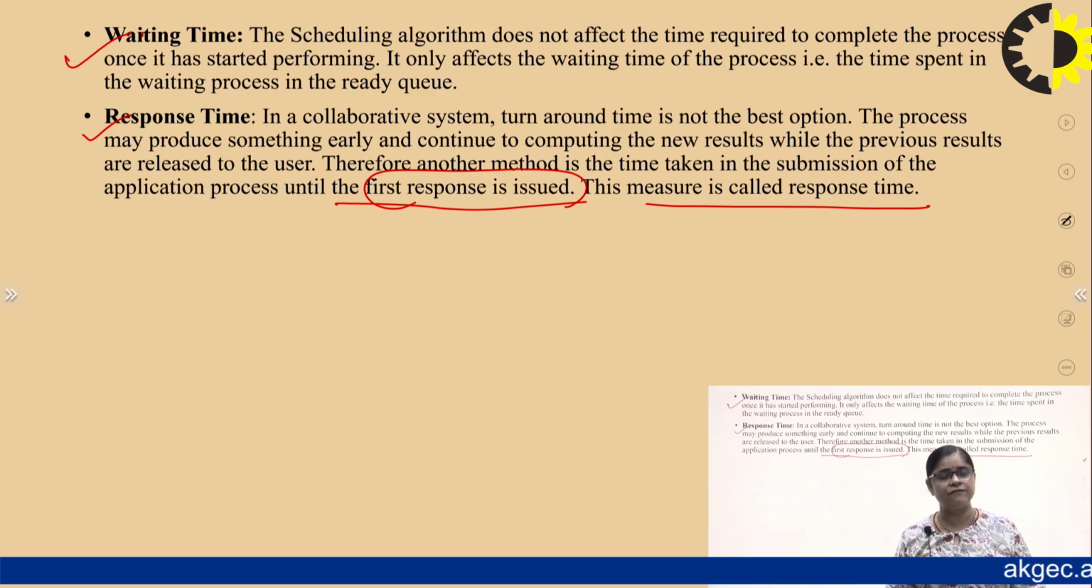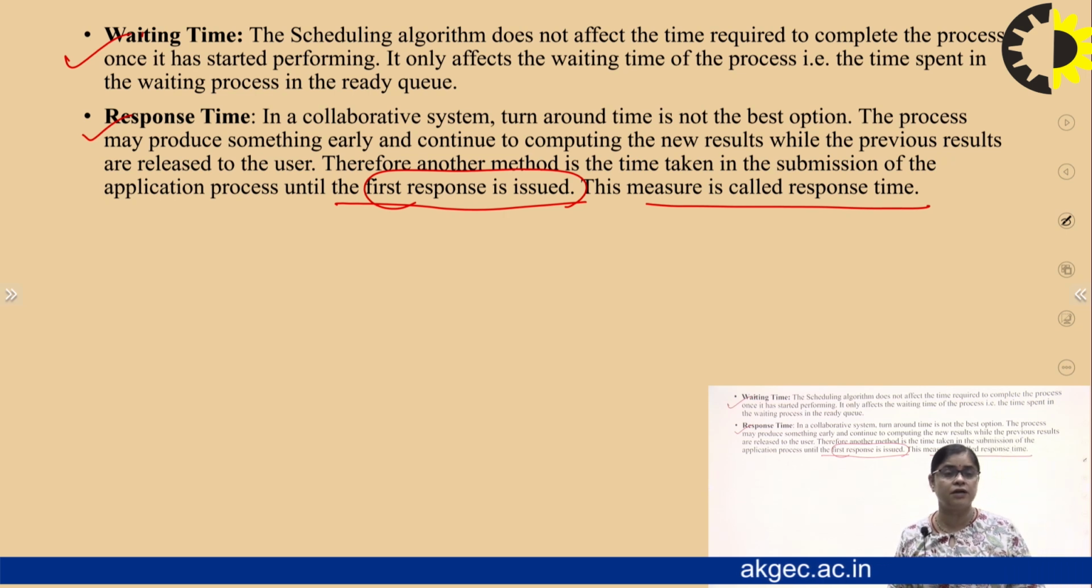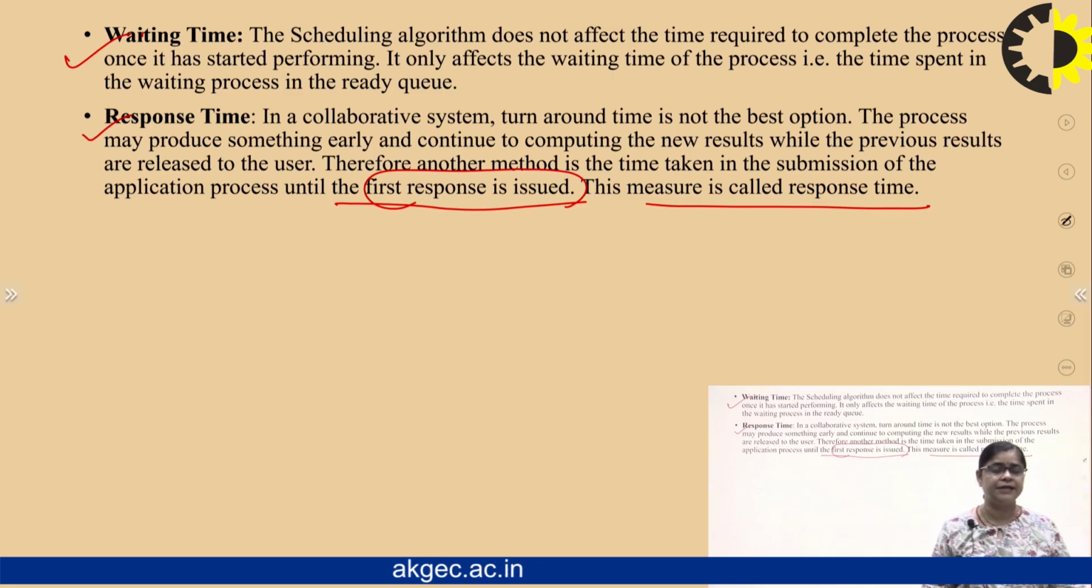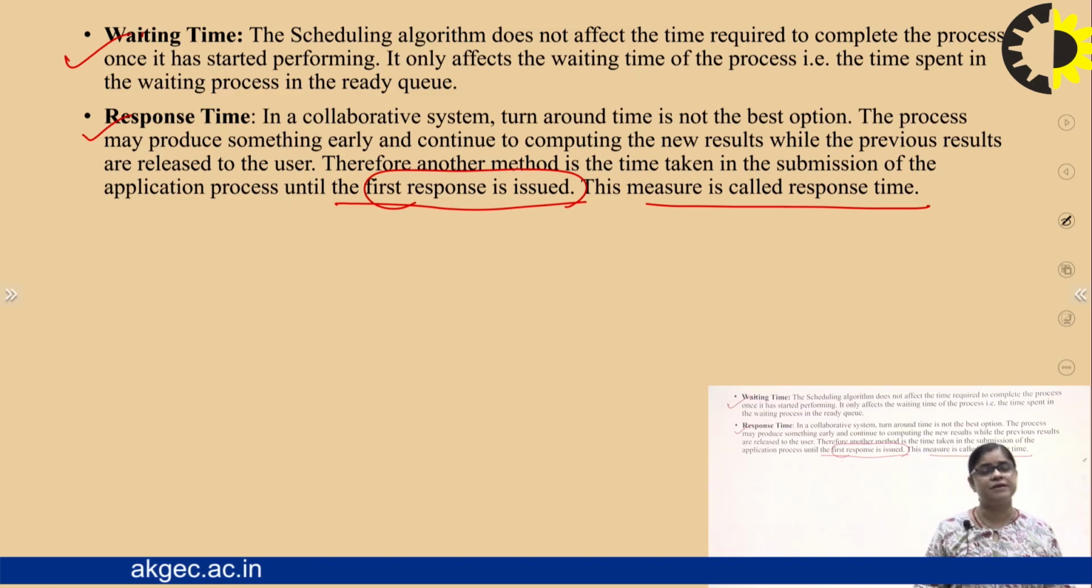So these are the five things we have to keep in mind when we are designing the CPU algorithm, the main criteria for designing: CPU utilization, throughput, turnaround time, waiting time, and response time. Okay, so these are the basic points we have to keep in mind when we are designing the CPU algorithms.